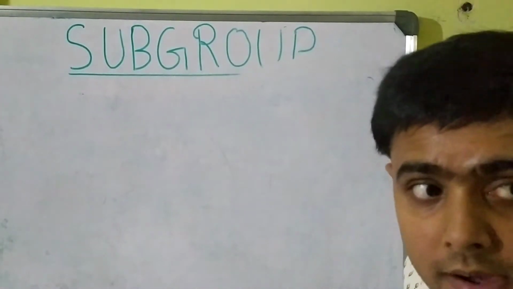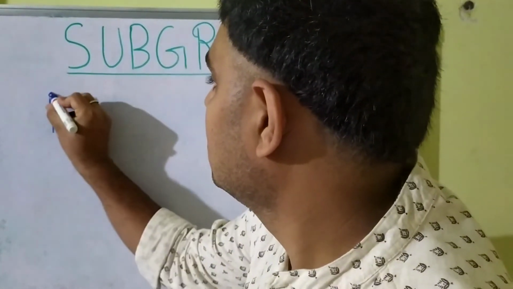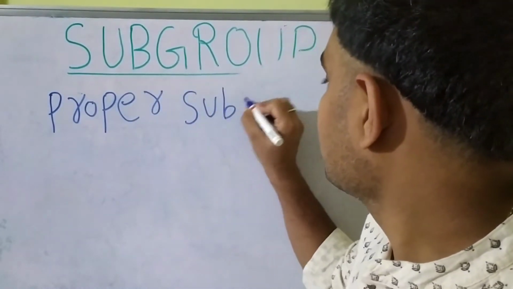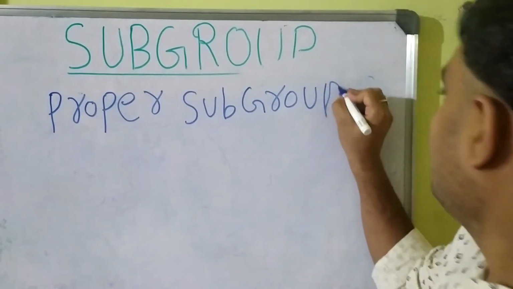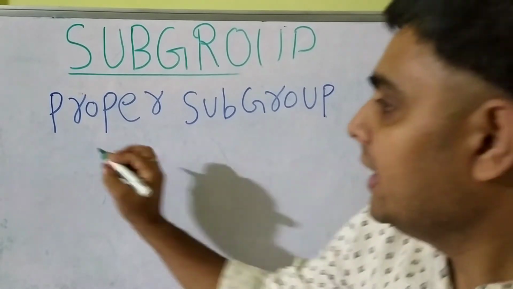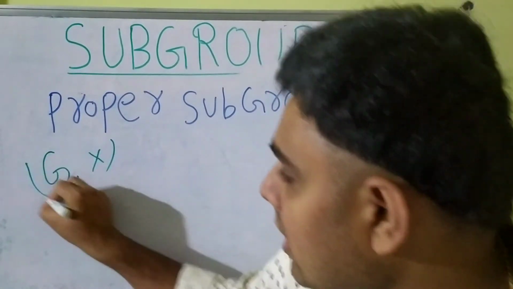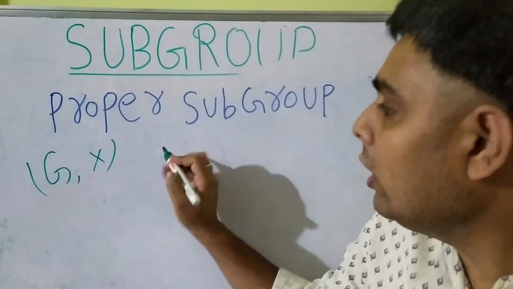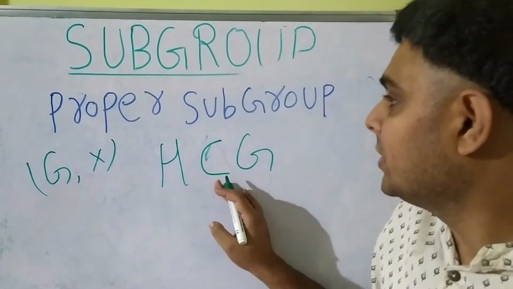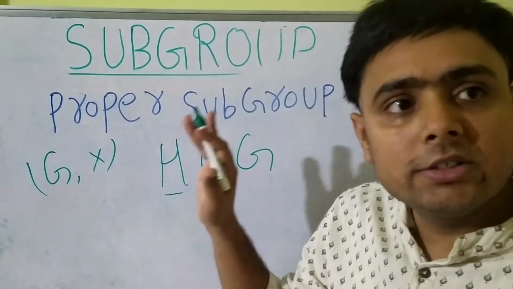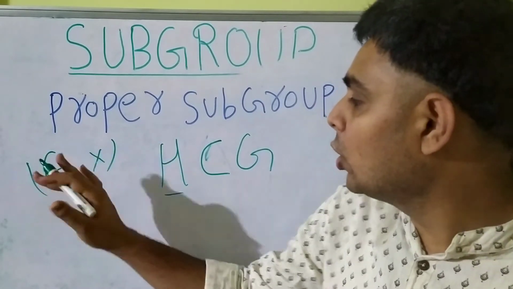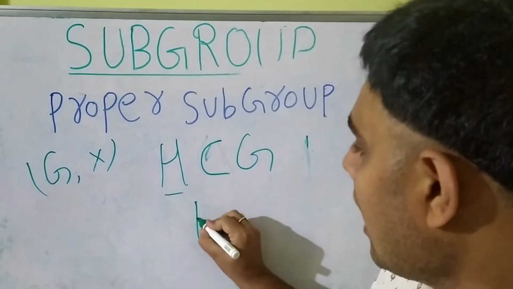Next is the proper subgroup. If G is a group with the given binary operator multiplication, and H is a proper subset of G which also forms a group with the same binary operator with which G forms a group, that is called a proper subgroup of G. We write a proper subgroup like this.